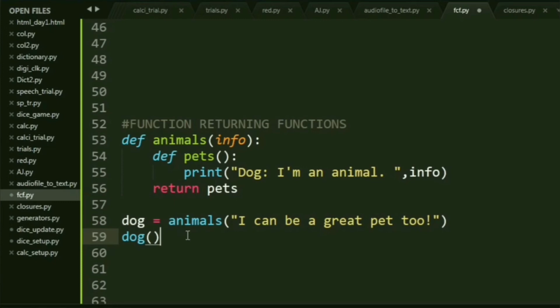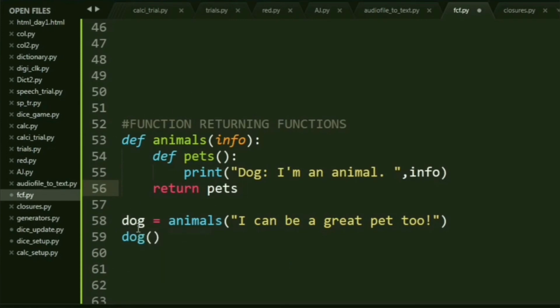Now, let's see what it is. If you can see, I have a function animals, and inside it, I am defining another function. Okay, that's new, right? Defining a function inside another function. Well, in the C language, this is a total no-no. That is not allowed. But in Python, it works great. So let's see what's happening. So this is function returning functions, all right?